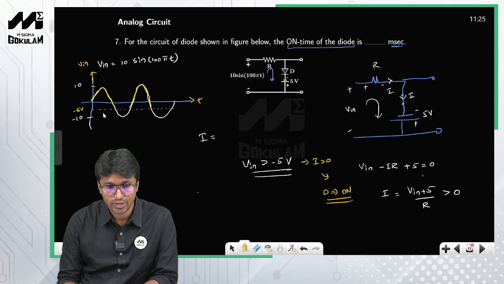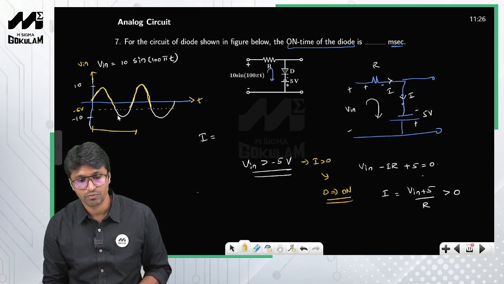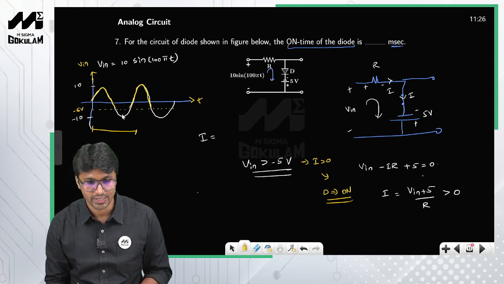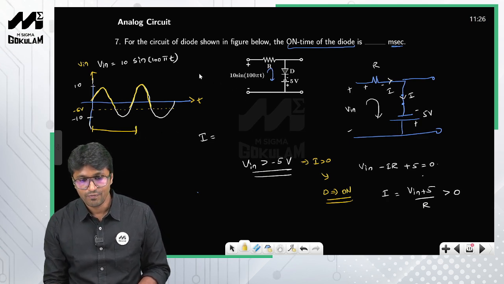So you need to calculate this one. This is one time period. In one time period, what is the duration for which the diode will be on? That's the question. So you need to calculate this duration and this duration. How do you do that? Tell me first, what is the time period of the given input?